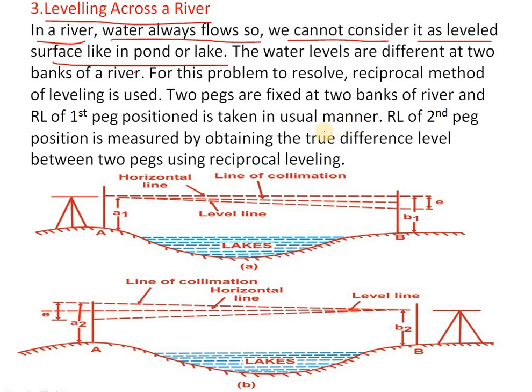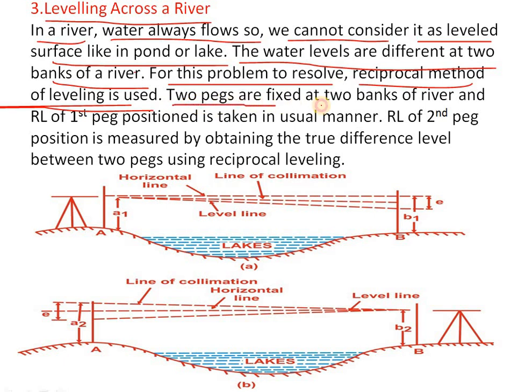So that's why the water levels are different at the two banks of the river. To resolve this problem, the reciprocal method of leveling is used. As we have discussed in our previous classes regarding reciprocal leveling and the problems, that method will be applicable in leveling across a river.